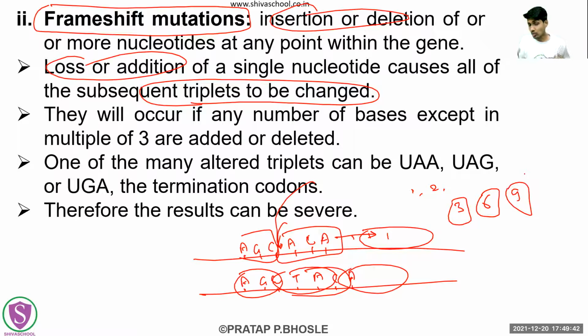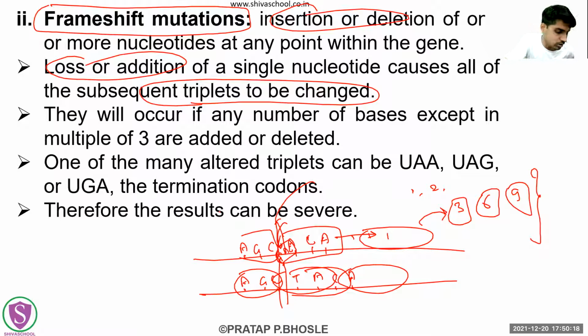If you have added this number of nucleotides or deleted this number of nucleotides, then ultimately there will not be much effect. Why? Because see, suppose here AGC and ACA, and in between you have added CAC. Then this ACA will remain as such ACA, because CAC will come in between. So only one triplet codon will be there, so maybe one extra amino acid will be there. Whatever the rest of the amino acid chain is, that will be the same.